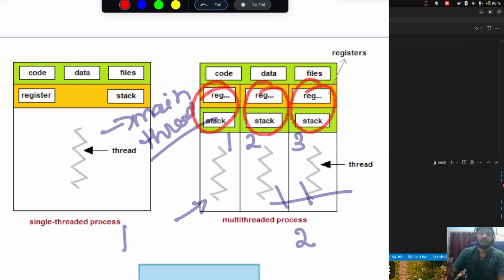So it means every thread has its own local copy of variables. They will be executing in different flows and performing different tasks without disturbing the other threads. That helps us achieve multiple tasks or multiple flows happening at once.